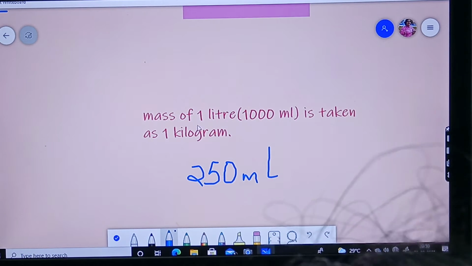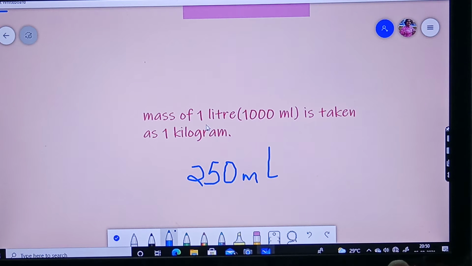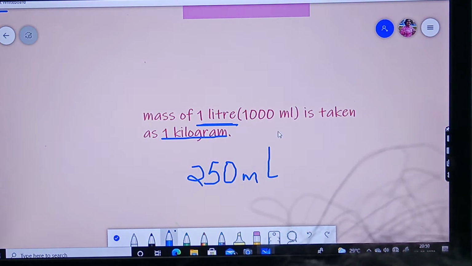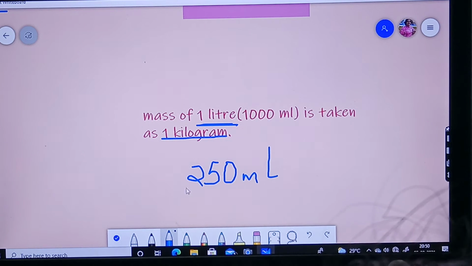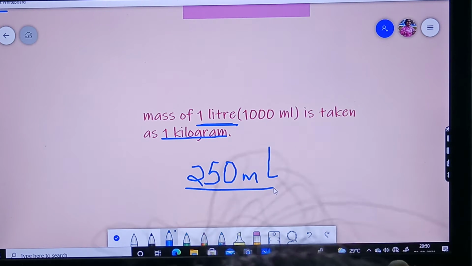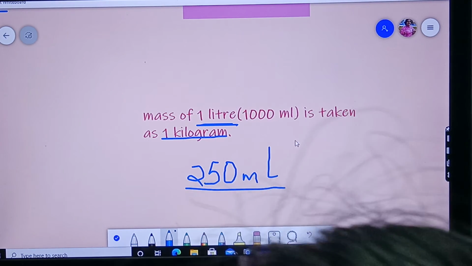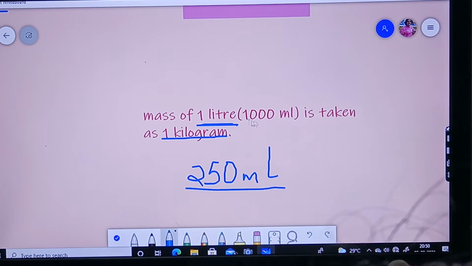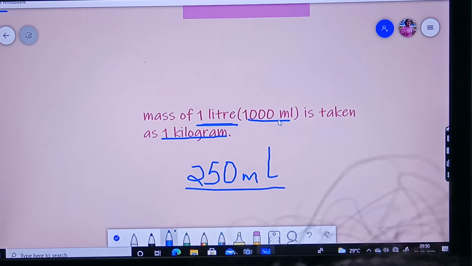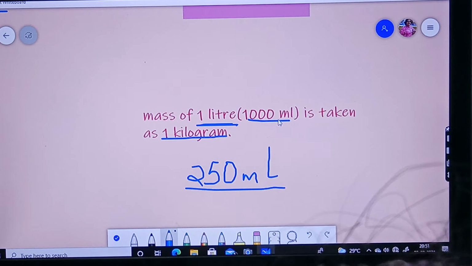Yes, this is also a mass, na? Because the mass of a liquid is measured in liter, and the mass of solids is measured in kilogram. If you have ever observed a milk packet, you can see 250 ml or 1 liter. 1 liter is equal to 1000 ml, okay? So ml means milliliter. Milliliter is also a unit of mass for measuring liquids, okay?